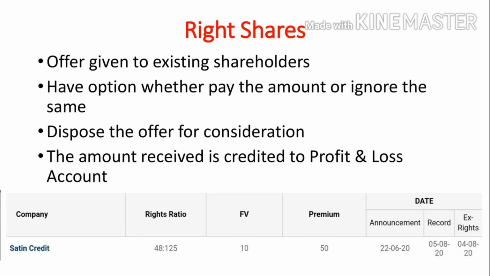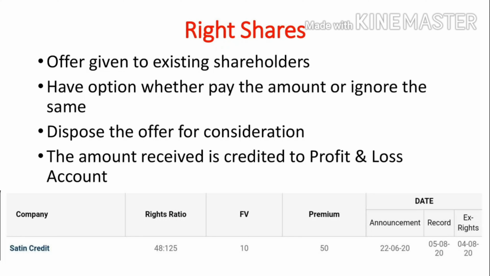Right shares. Right shares are an offer given to existing shareholders by the company. Either you have to pay the amount for the right shares or ignore the same. You can sell the right in consideration to any person. If you don't want to buy right shares, you can sell to another person in consideration. The amount received is credited to profit and loss account.